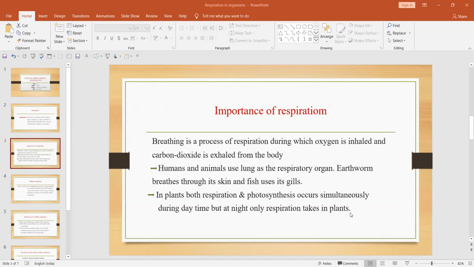It has been suggested since the olden days that we should not sleep near a plant at night time. Why? Because during night time, most plants perform respiration, and during respiration they exhale carbon dioxide. So sleeping near the plant at night will make you feel hot. During daytime, since they are performing more photosynthesis compared to respiration, it is cold near the plant. But during night time, they are not performing photosynthesis, rather they are performing respiration.